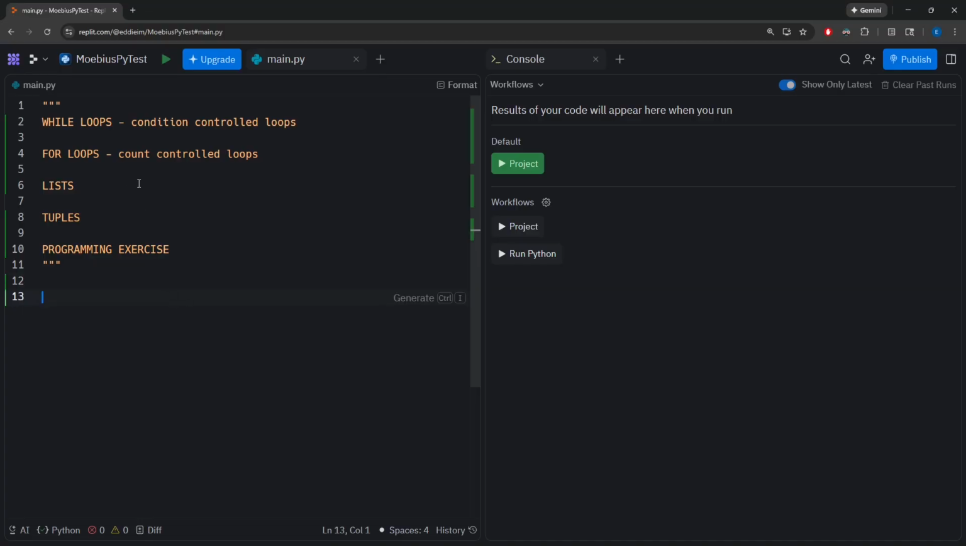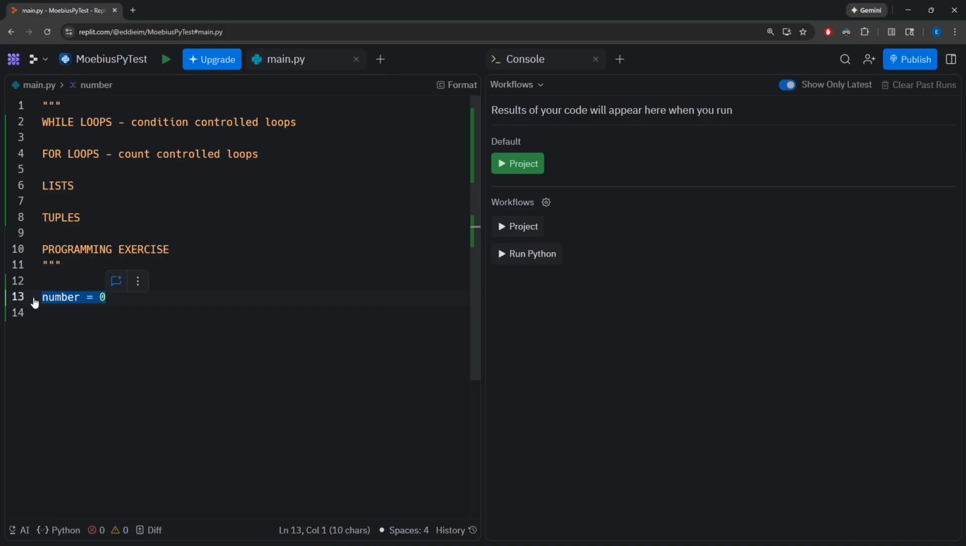So there's two loops that we're going to be going through today, while loops and for loops. What we're going to start off with is actually while loops, because while loops are condition-controlled loops. Coming off of our if statements video, we are very familiar now with what conditions are. So while loops are going to be extremely familiar to us, even though it is a brand new topic.